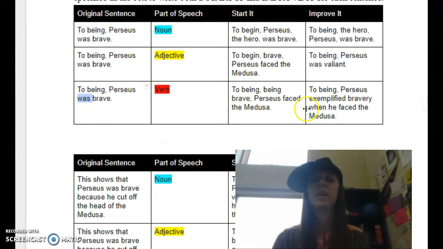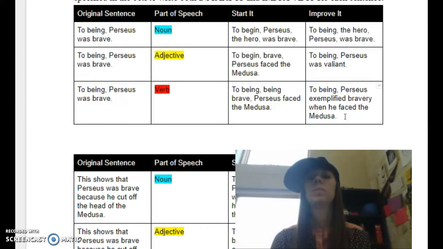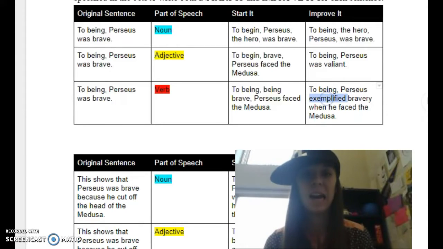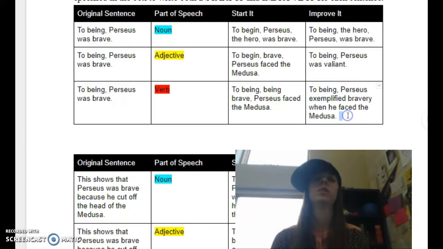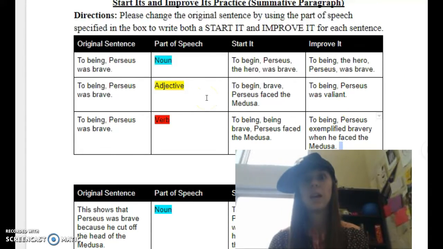Now let's go to my improve it here, all right? So instead of just using the word was, which is over here, I am changing my verb completely. I'm improving it. So I'm going to use a different verb to describe Perseus, okay? So to begin, Perseus exemplified bravery when he faced the Medusa. A stronger verb there. I'm not using was anymore. I'm using a different verb to describe to my reader what happened. Cool? All right, so take a minute to check that first part, see if there's anything you might need to change. Your words can be different from mine, but the idea is where did I use my part of speech and did I use it correctly?